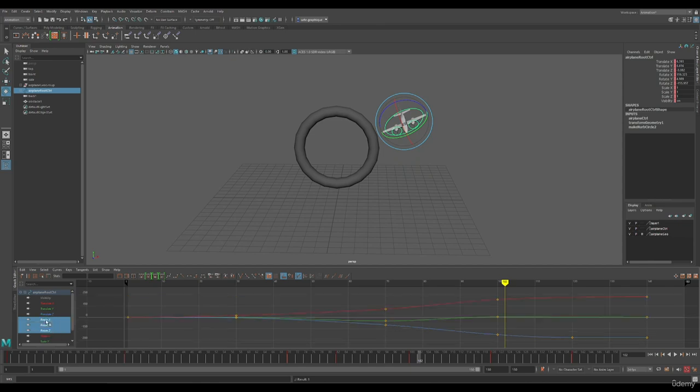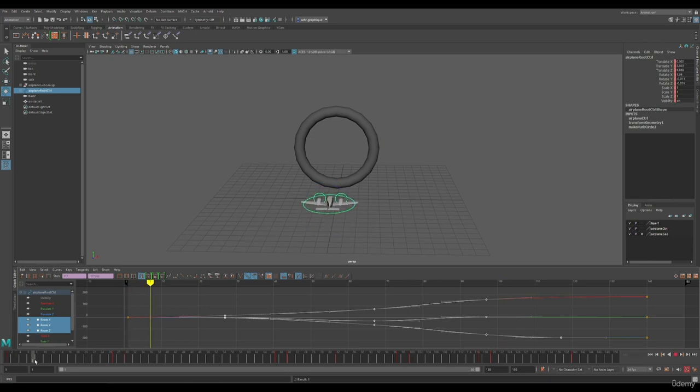So now we can select all the rotation channels and offset the keys by bringing them back by a few frames. Maybe 3. So that our plane starts facing the direction before it starts moving towards it. That's better.